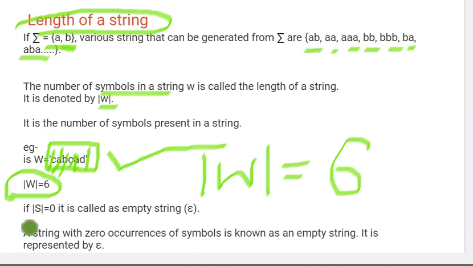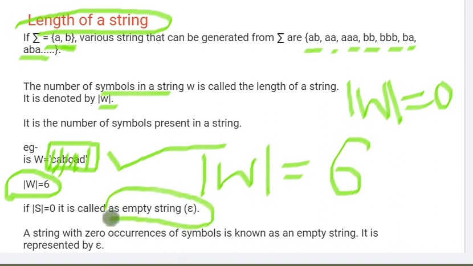Suppose we write that the length of W is 0. What does that mean? A length of 0 means it's an empty string, epsilon. Epsilon means an empty string, and the string has no symbol. The string has zero occurrences of any symbol. It is an empty string, which is represented with the help of epsilon. We write it like this, epsilon.